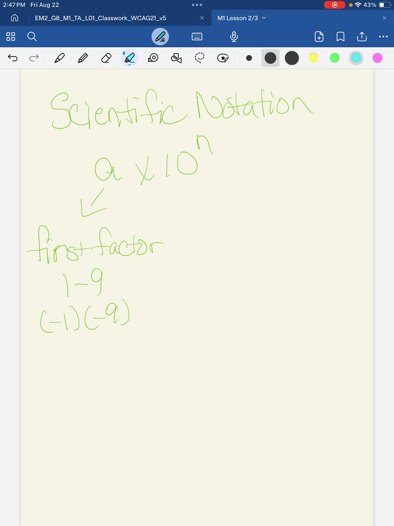So we're going to highlight those all one color because that all goes together. Then next we have a power of 10. And we're going to highlight those all one color because those all go together.